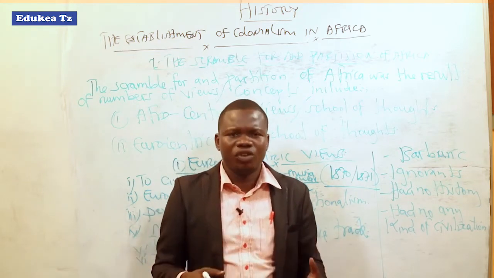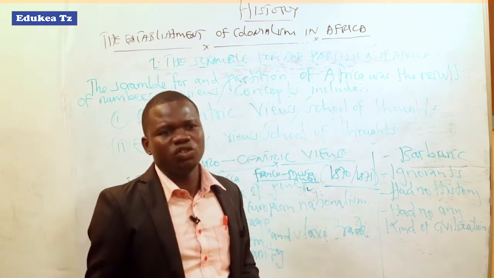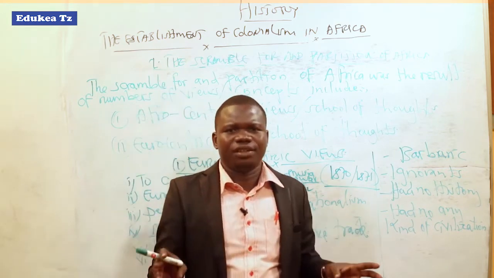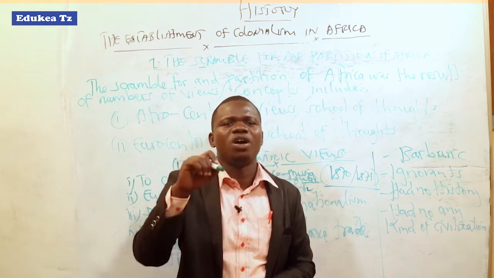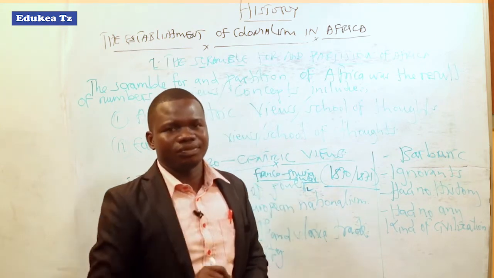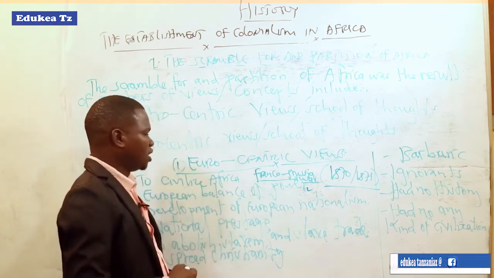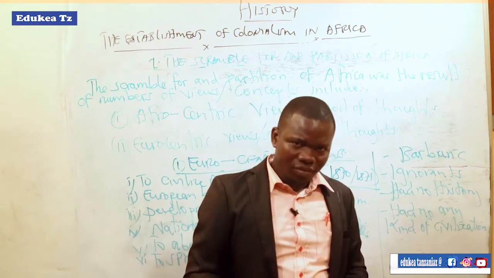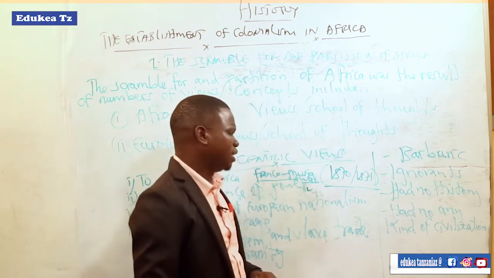But this is contrary to European nationalism, simply because European nationalism refers to the unification of smaller states to form a strong state. Particularly here, we will focus on German and Italian unification, as I said at the previous point.